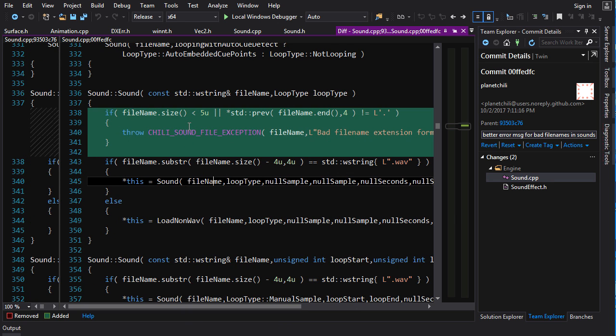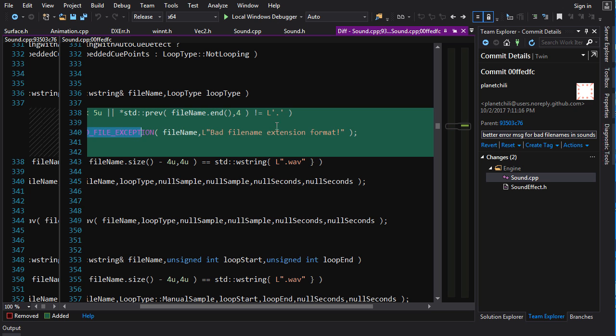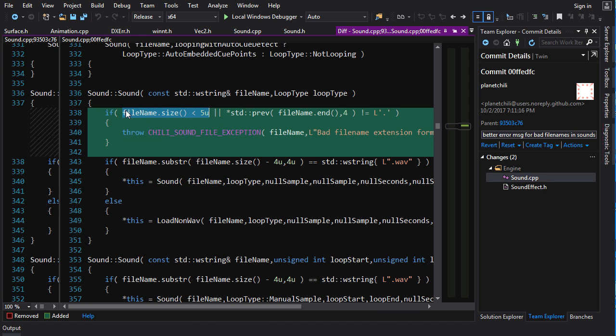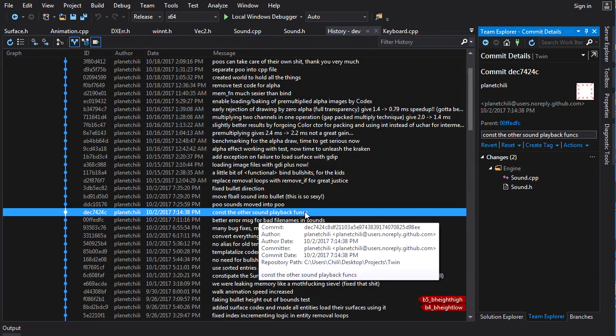And then in the constructor for sound, I do an extra test here, and I throw an exception if the file extension format is bad. If the size of the file name is less than 5 characters, it's not going to be a good file name. I also want to make sure that the 4th character from the end is a dot. So I'm only supporting files with 3-letter extensions, and that should be fine for everything that I want to use. A little extra test here that will help me figure out when I've got bad file names, especially in my SFX files.